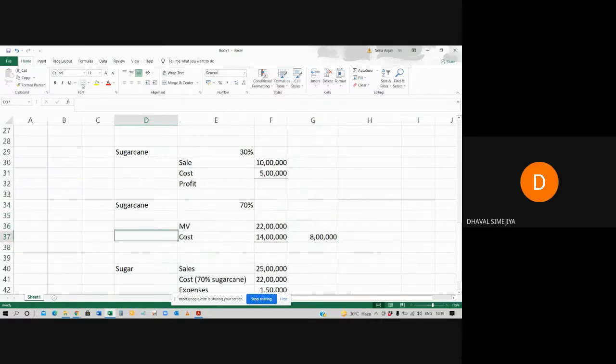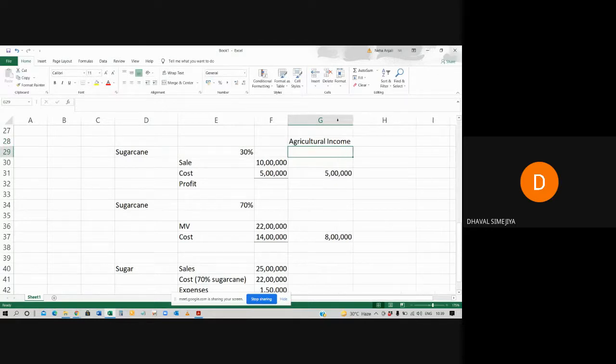So this will be nothing but agricultural income. એગ્રીકલ્ચરલ ઇન્કમ કહેવાય ને, શુગર કેન સેલ કરવી એગ્રીકલ્ચરલ પાર્ટ છે. તો સર અહીંયા 5 લાખ રૂપિયા મળ્યા, we earn 5 lakh rupees by selling this sugarcane. That is nothing but your agricultural income. Clear? Similarly, 5 lakh, 8 lakh, both are your agricultural income.